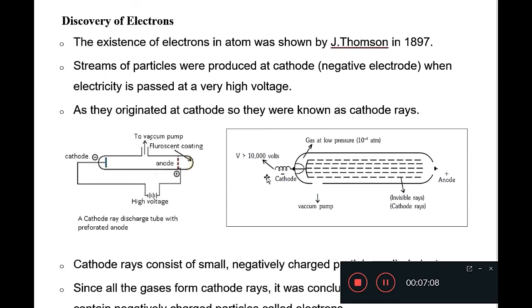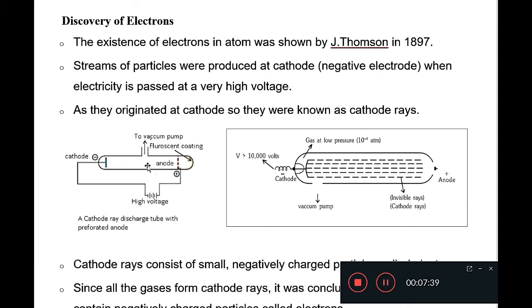The name of his experiment was cathode ray tube experiment. Here you can see the stream of cathode rays. A stream of particles was produced at the cathode, which is the negative terminal, when electricity is passed at a very high voltage.